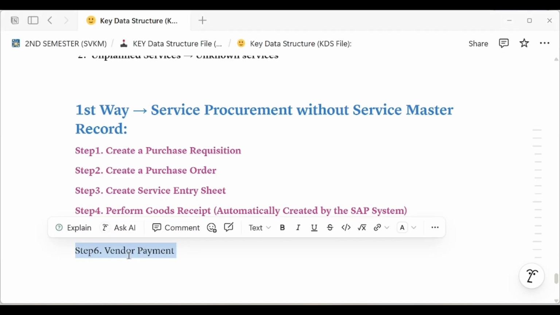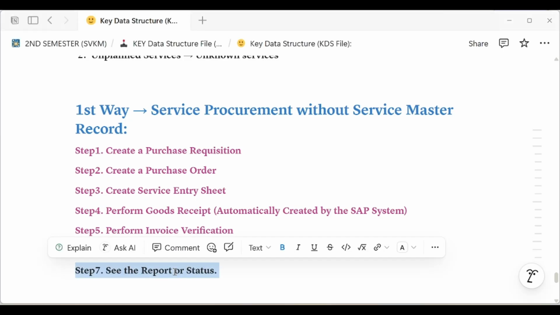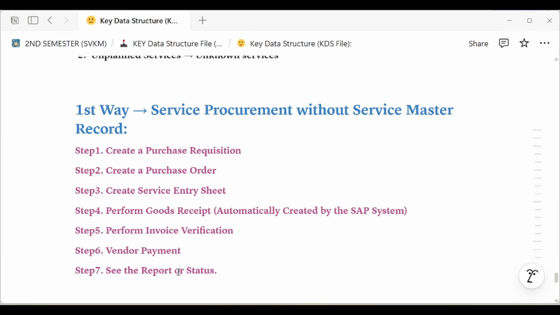Seventh step, see the status or report. So these are the steps involved in service procurement without service master record.